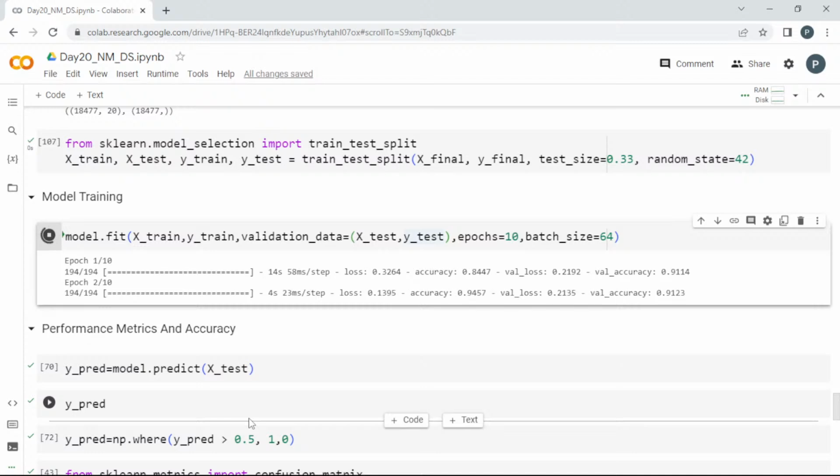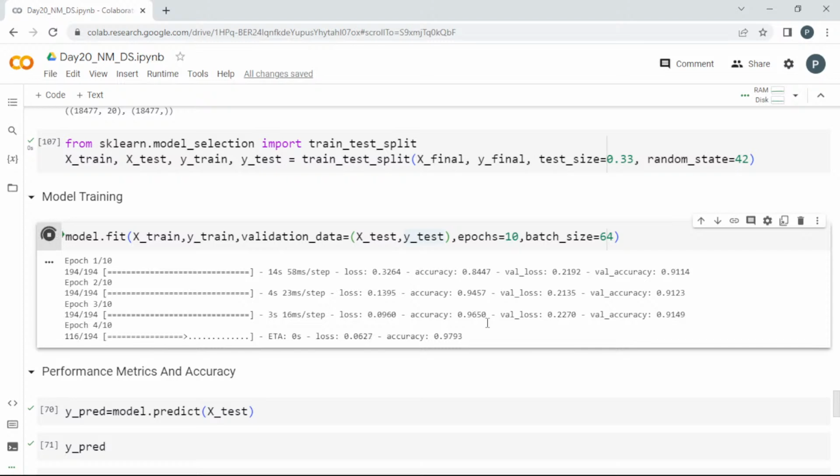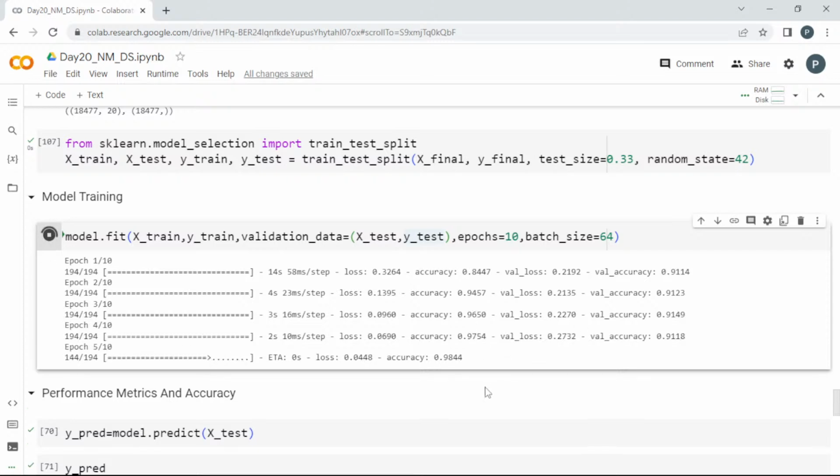So the epoch is running, and we can see the accuracy is increasing, right? First it was 0.84, then 0.94. It keeps on increasing. We'll wait for it to complete, guys.